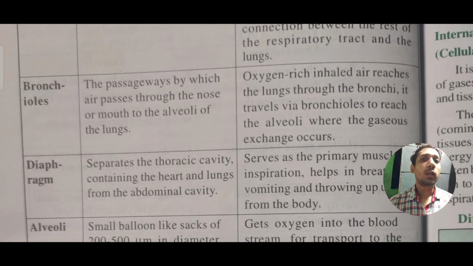Okay, so now bronchioles have a main function: they only carry the oxygen-rich inhaled air. The oxygen-rich inhaled air is transferred into the lungs through the bronchi, and it travels via bronchioles to reach the alveoli where the gaseous exchange occurs. Means we can say that the bronchioles are the only thing which carries the oxygen-rich air. It doesn't contain any kind of carbon dioxide or any other gases.